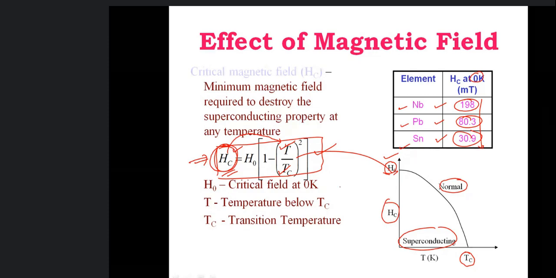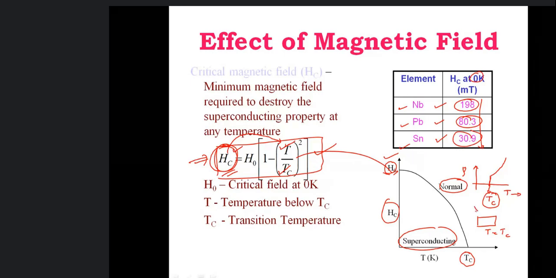Let us try to understand this. Let me say that we have a superconducting material, and this is how it becomes superconducting with temperature. This is the temperature axis, and this is the resistivity axis, and this is the temperature called critical temperature, where this transition happens. So if I keep this material at temperature equal to Tc, it is at the verge of the superconducting or the normal state.